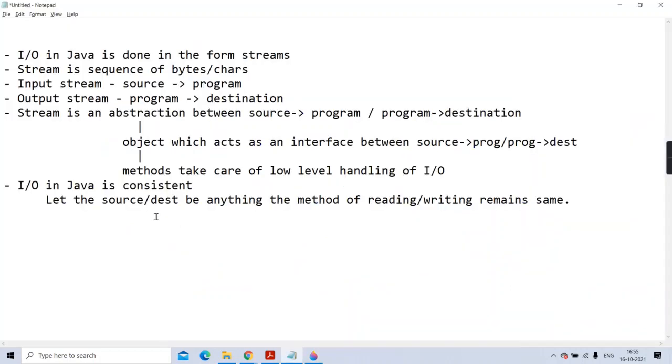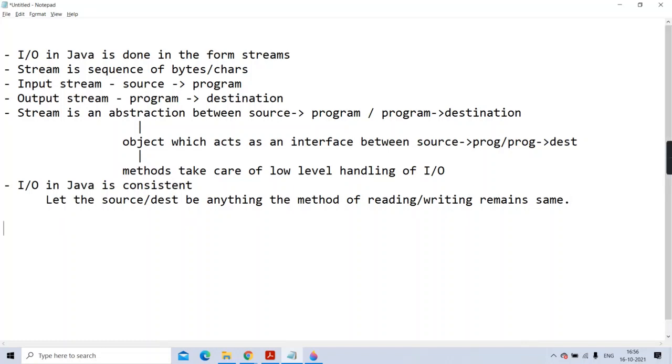That is the very important concept which you have to remember, that here the input output is consistent. Consistent means the same method you will use for reading or writing, let the destination or the source change. Let it be file, let it be keyboard, the method will be same. Now you may think he is telling all this theoretically. I'll now come to the programmatic aspect. Through programming I'll try to justify how it is consistent.